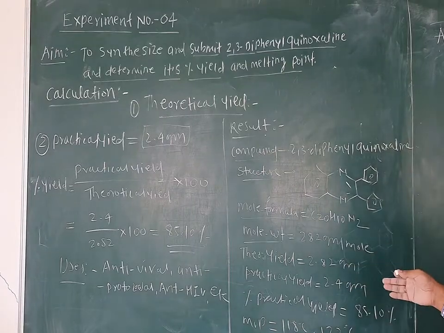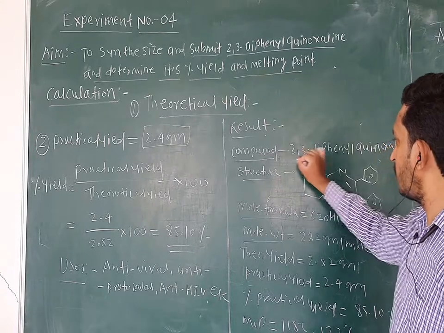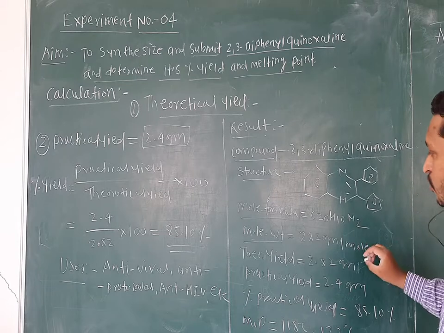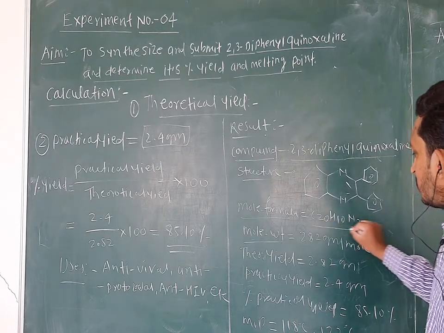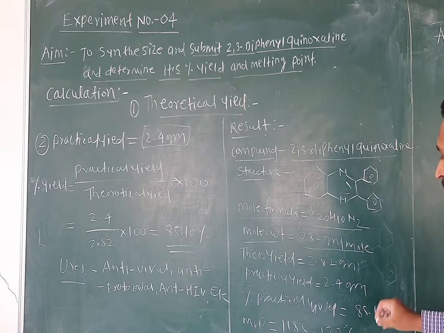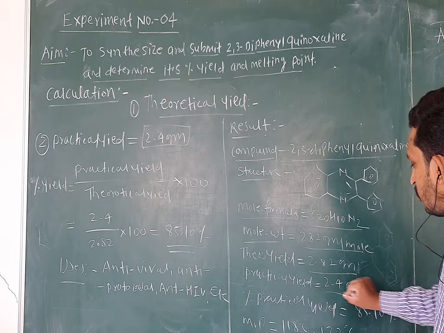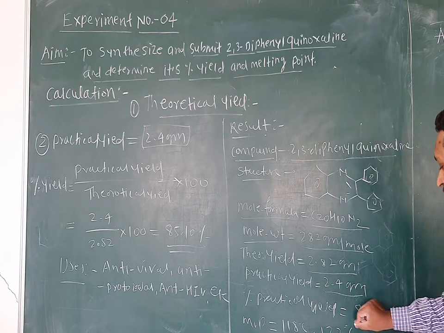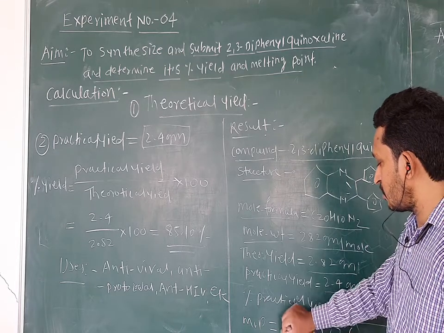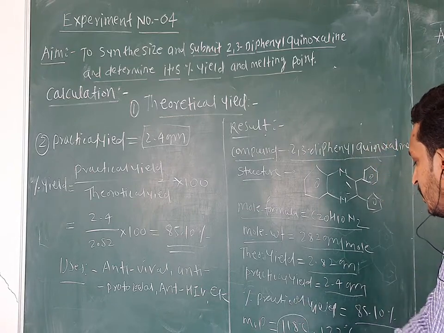First of all, you have to write down the result. The compound name is 2,3 diphenyl quinoxaline. This is the structure. Molecular formula C20H14N2, molecular weight 282 gram per mole. Theoretically the yield is 2.82 gram, practically it is found to be 2.4 gram, percent practical yield is found to be 85.10, and melting point before recrystallization is 118 degree, and after recrystallization it is 122 degree centigrade.